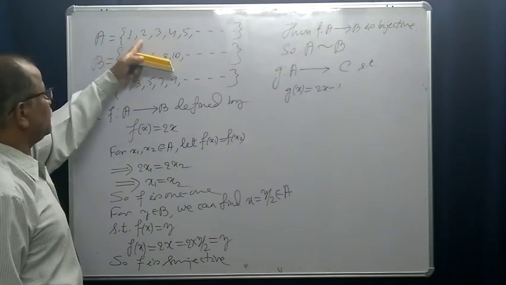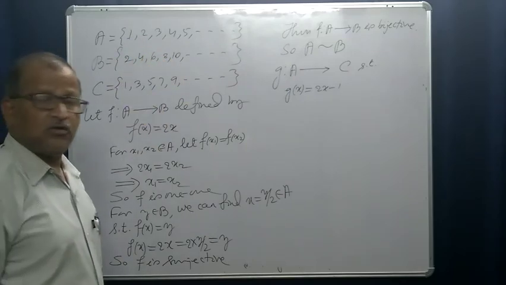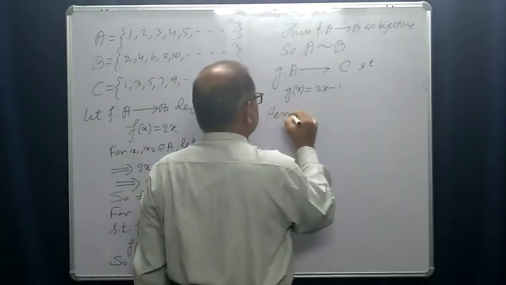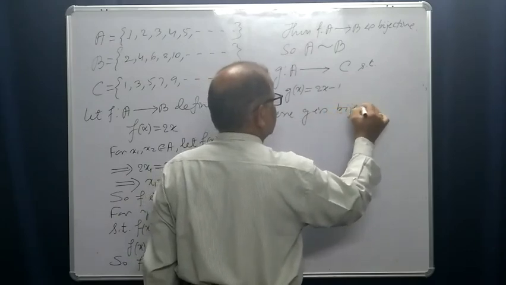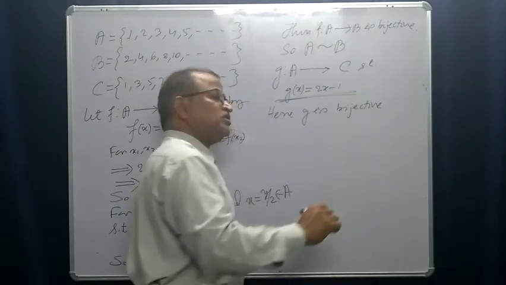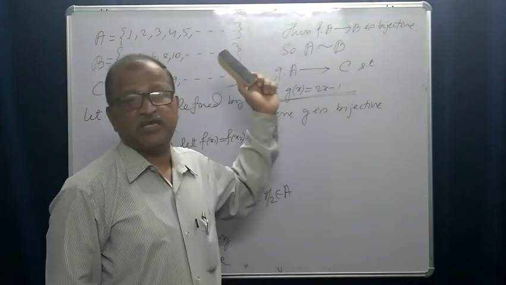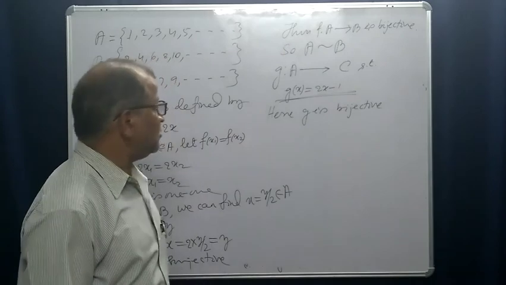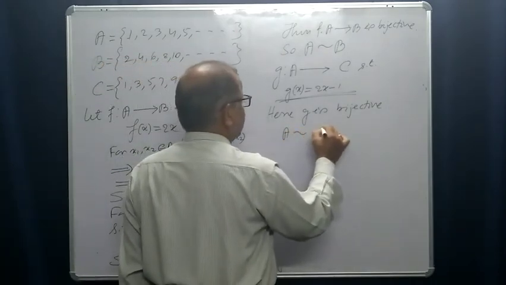G of 2 is 2 into 2 minus 1, which is 3. Like this. So here g is bijective. You can prove that it is injective as well as surjective. For every y in C you can find x in A so that g(x) is equal to y. So this is also bijective. So A and C are equivalent.